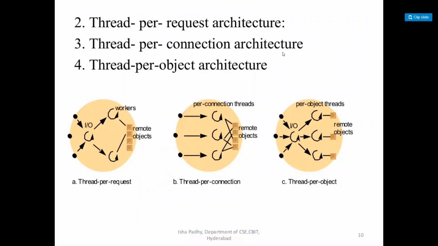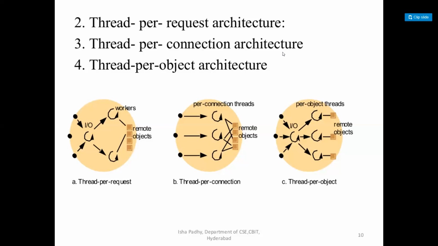Here, first one, thread per request. Mainly this model handles each request from a client in a separate thread of control. This model is useful for servers that can handle long-duration requests. Let's take an example. A long-duration request example is database queries. These come under long-duration requests.